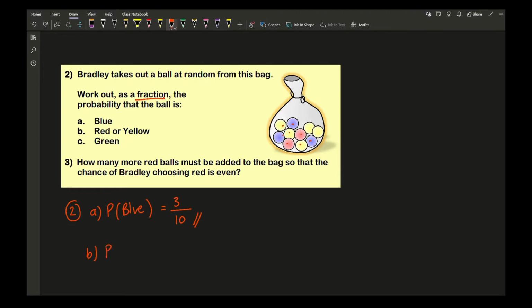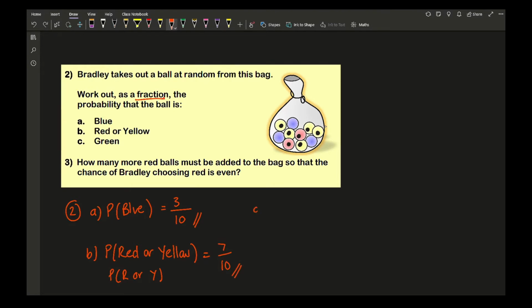So for B, we're looking for the probability that it's red or yellow. And again, there's no harm in writing R or Y, which is absolutely fine. Just depends on how lazy you're feeling. So again, let me just get rid of all these markings. So I'm counting how many red or yellow ones we have got. So we've got 1, 2, 3, 4, 5, 6, 7. So that's going to be 7 out of 10. And again, a quick check, can I simplify this? No, I can't, so I'll leave it as it is.